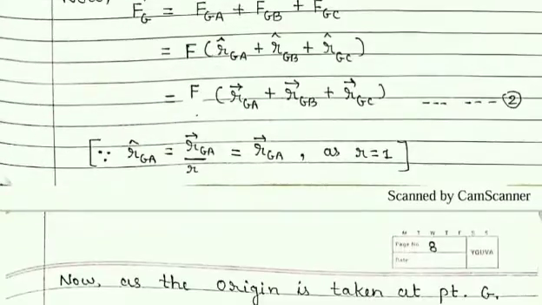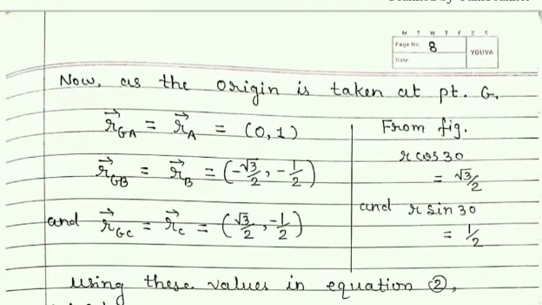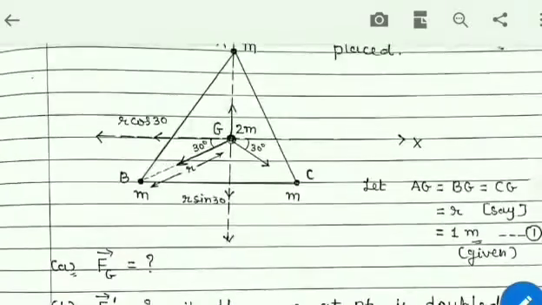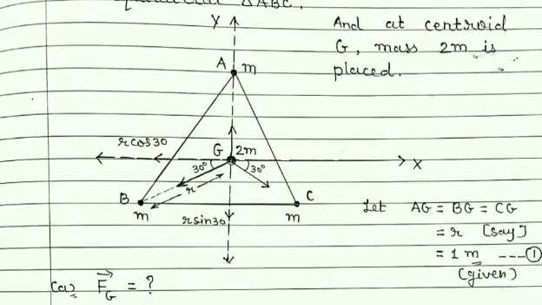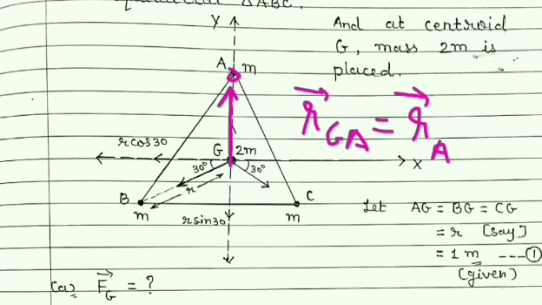So in the next step I have written the same thing, that vector rGA is equal to vector rA, and the position of this vector rA is (0, 1). Why is it (0, 1)? Let me show you from the figure. This is point A and its position is shown by which vector? Vector rGA. But we know that rGA is equal to rA only, as G is taken at the origin. So now rA is equal to what?